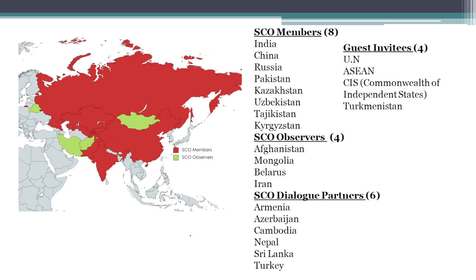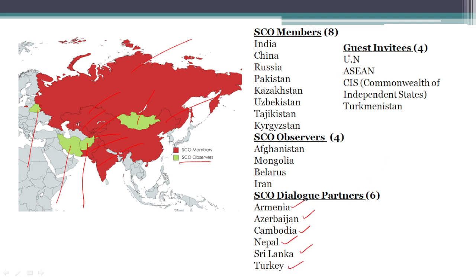Let's look at SCO members and SCO observers on the map. The red color here represents SCO members, that is Russia, China, India, Pakistan, Kazakhstan, Uzbekistan, Kyrgyzstan and Tajikistan. SCO observers are 4. They are shown here in green, that is Afghanistan, Iran, Belarus and Mongolia. SCO also has 6 dialogue partners. They are Armenia, Azerbaijan, Cambodia, Nepal, Sri Lanka, Turkey.